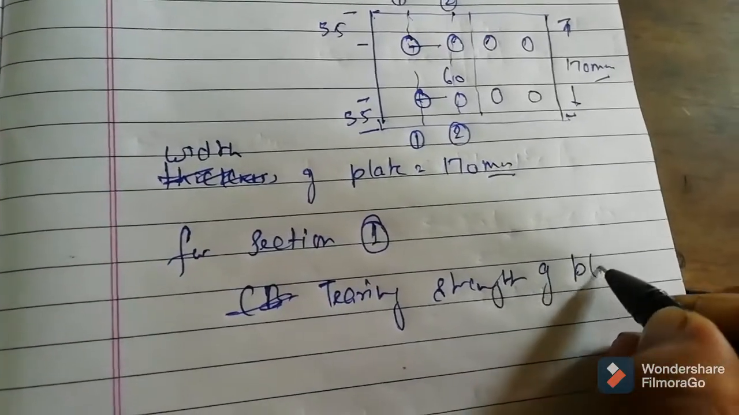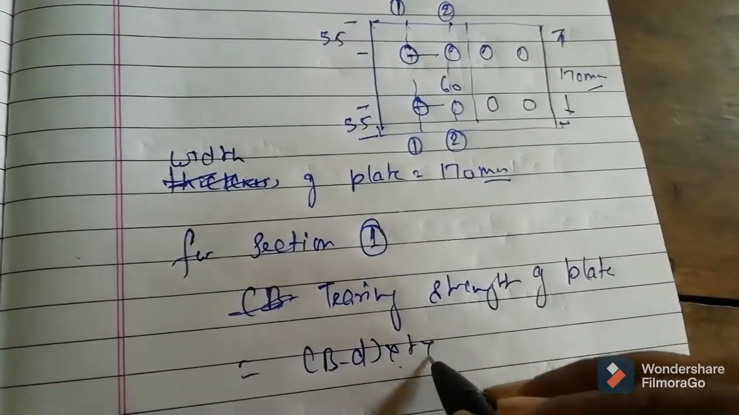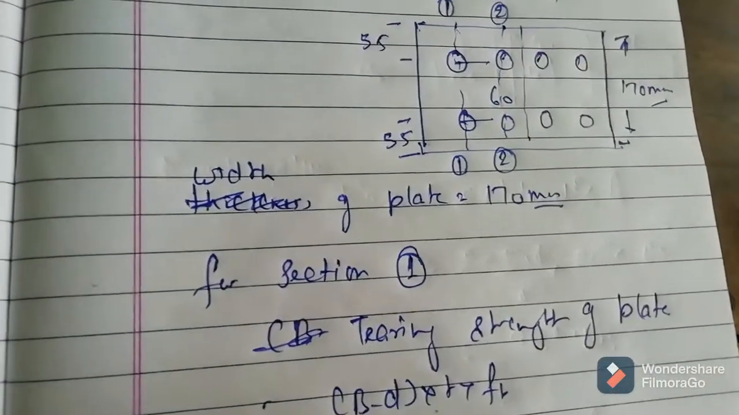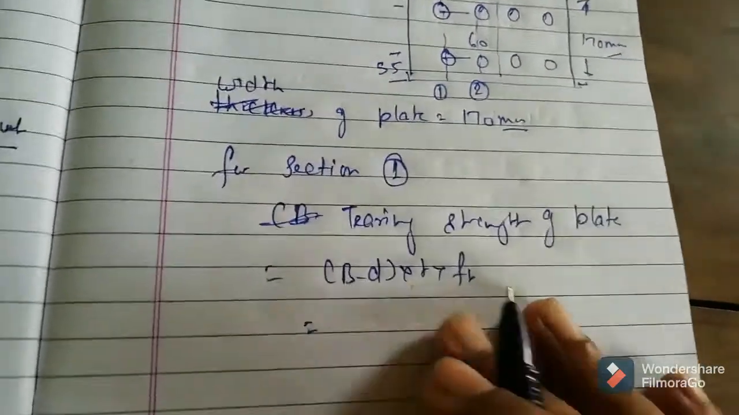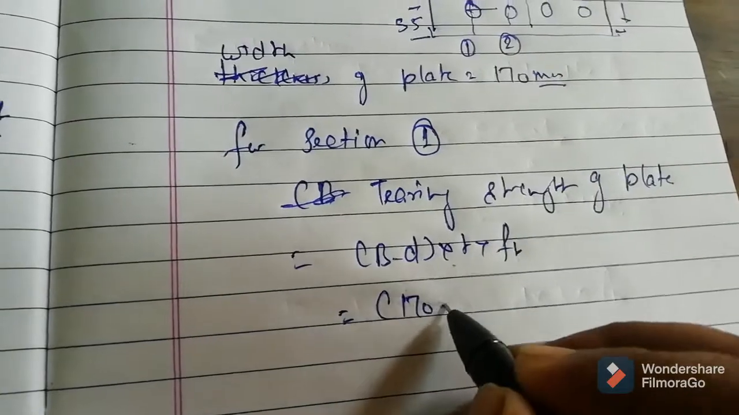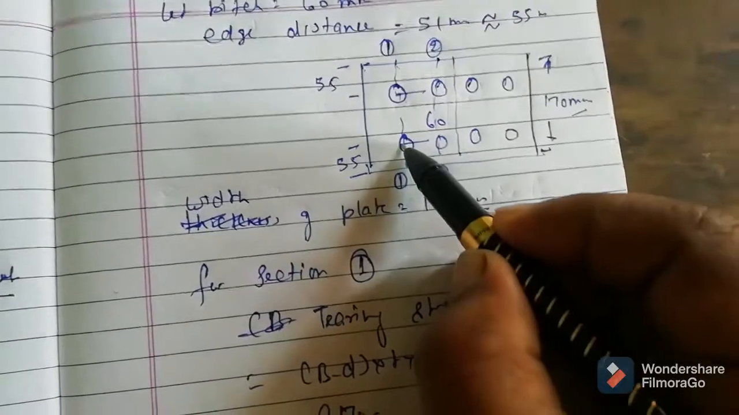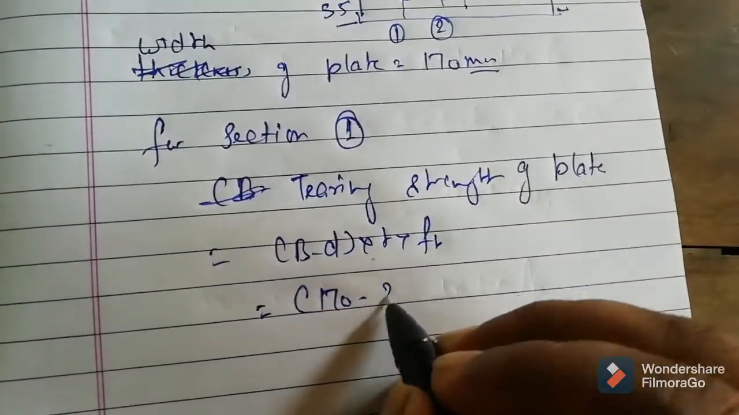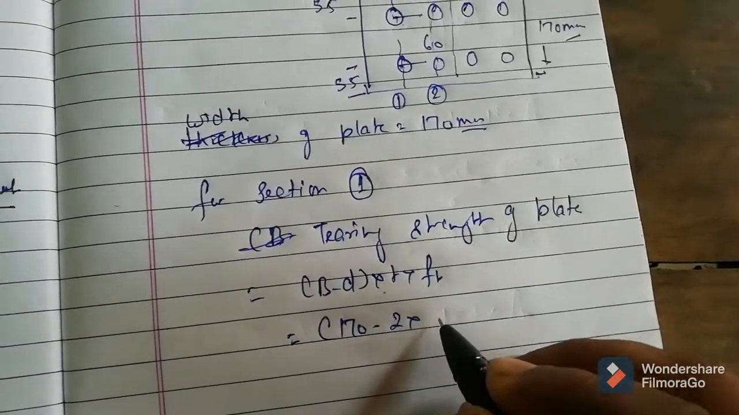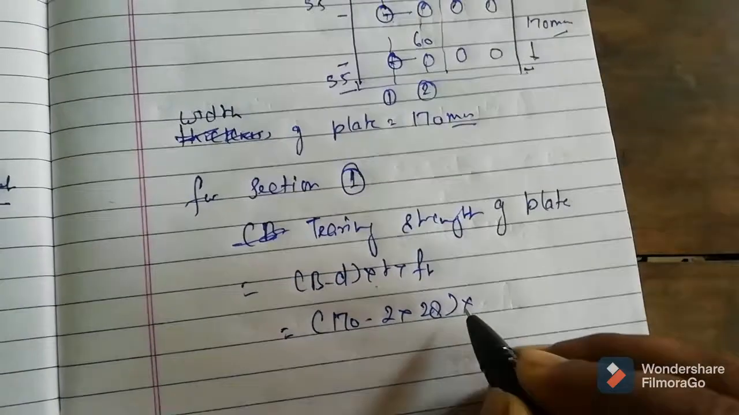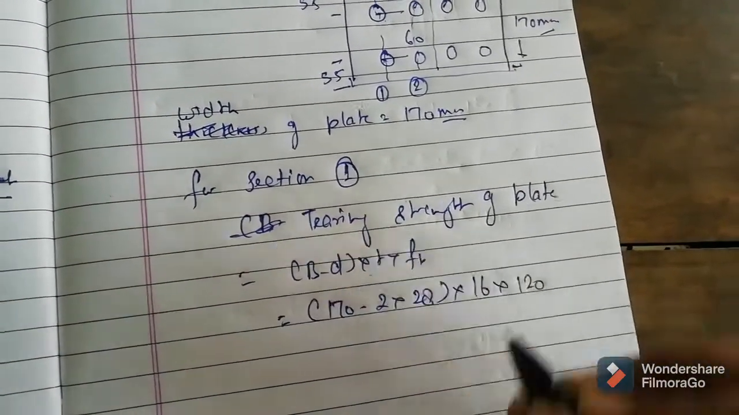Tearing strength of plate: B minus D into T into FT. Here B equals 170 minus D. See that 2 rivets have been used, 1 and 2, so you write 2 into D. How much is D? Given 26 plus 2, that is 28, into T, the thickness of the thinner plate, that is 16 mm, into 120.